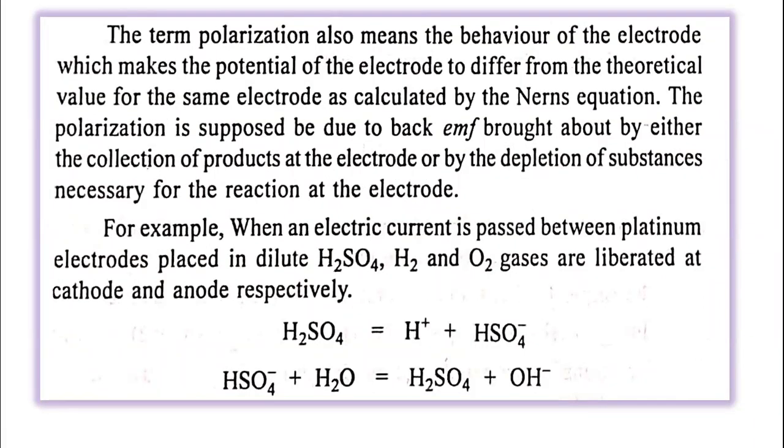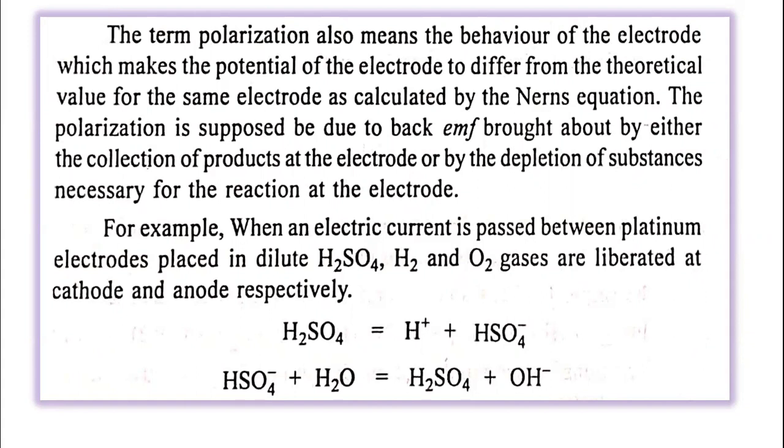The term polarization means the behavior of the electrode which makes the potential of the electrode differ from the theoretical value for the same electrode as calculated by the Nernst equation. The polarization is caused by the back EMF brought by the collection of the product at the